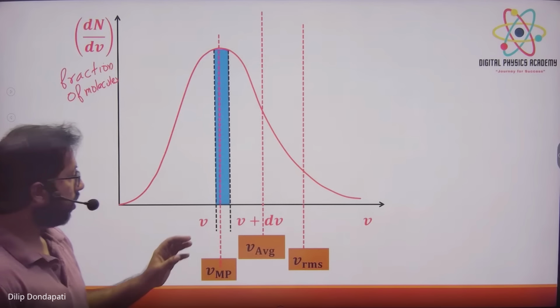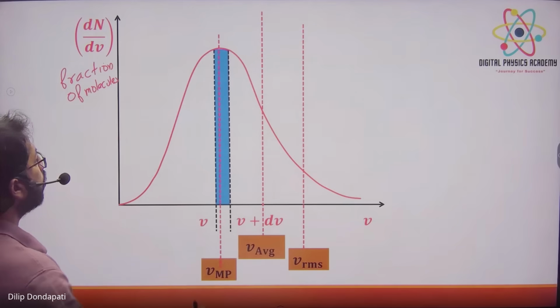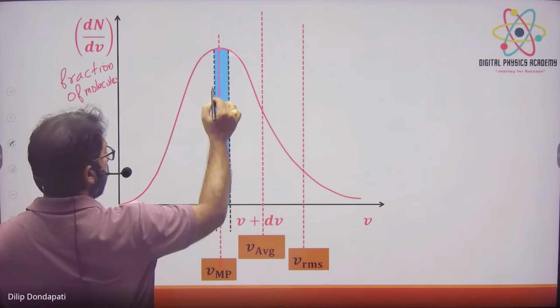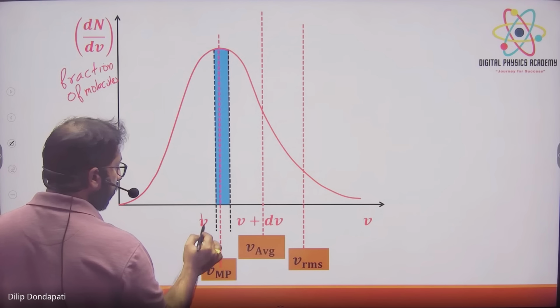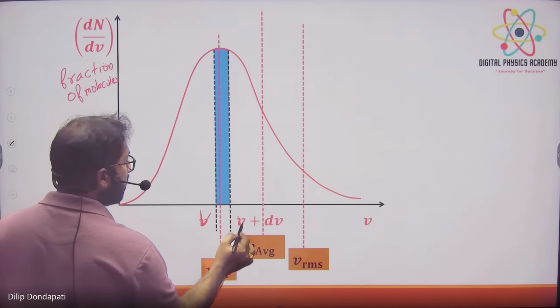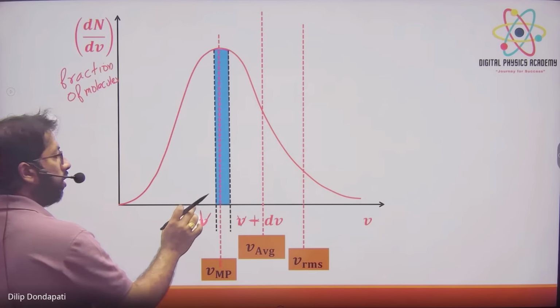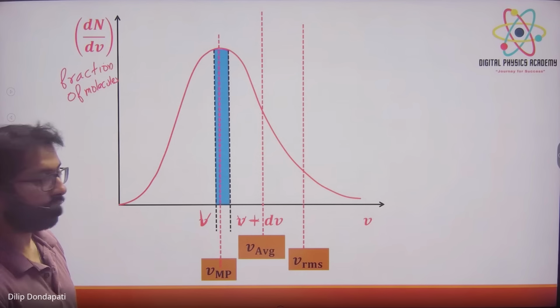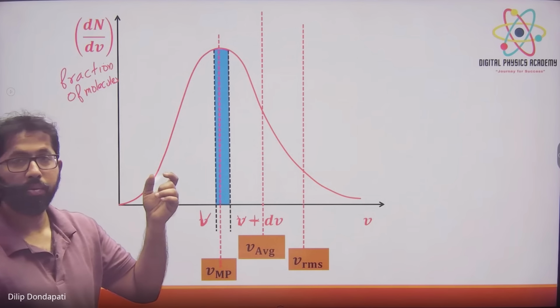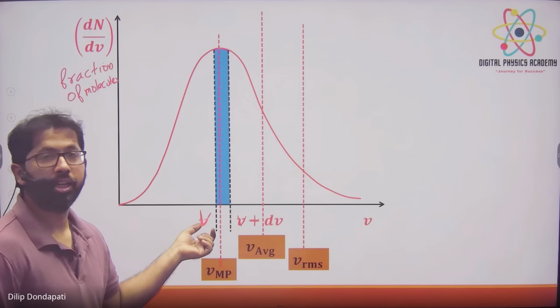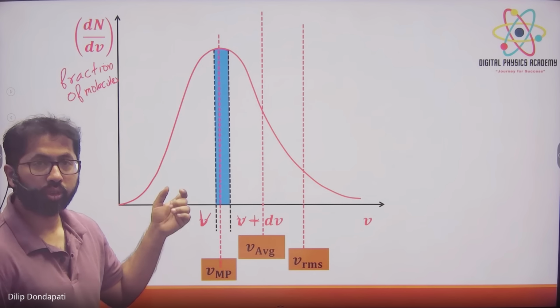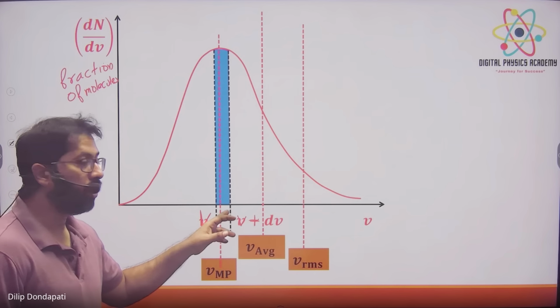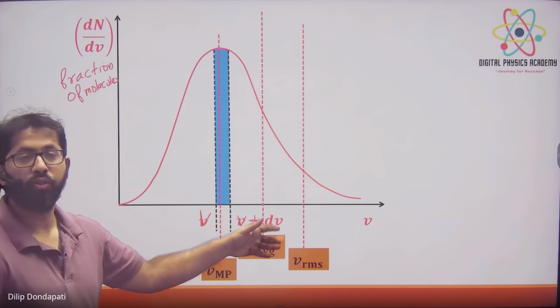Now look at this example. I took the molecules which are moving with speed v and v plus dv. Suppose I took 2 molecules with a small difference. Suppose one molecule's speed is 50 meters per second, the other molecule's speed is 50.25 or 50.5.